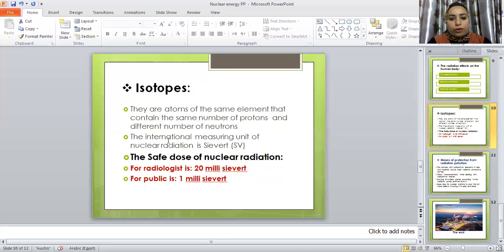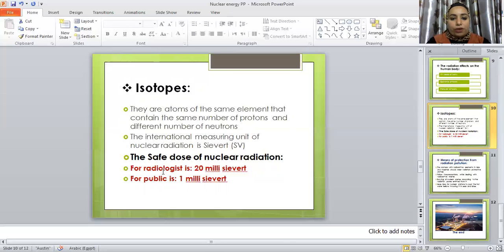And now we will recognize the international measuring unit of nuclear radiation. The international measuring unit of nuclear radiation is the sievert, Sv. Like the international measuring unit of mass, for example, is the kilogram. The international measuring unit of length is the meter. So the international measuring unit of nuclear radiation is the sievert.